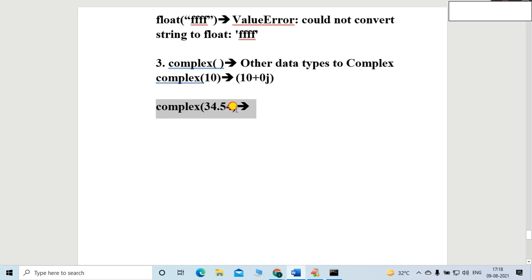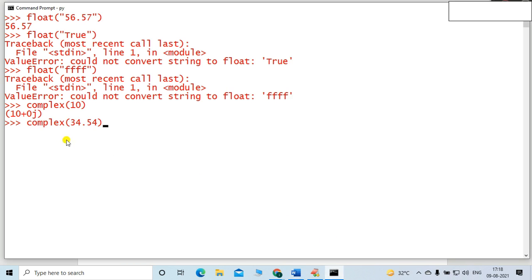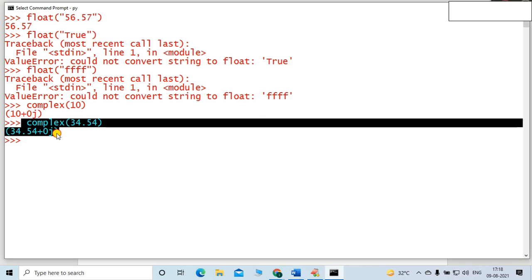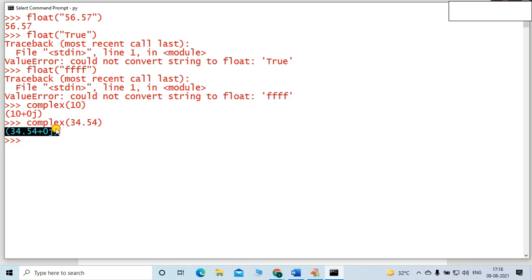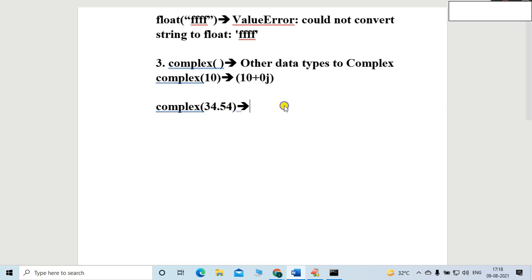It is a float value, friends. Very simple, nothing special there, right? So I want to convert it into complex. Float is the provided value. Let me hit enter. 34.54 plus 0j. That's the answer. 34.54 plus 0j, right? Perfect. Whatever we were expecting, we got those answers.